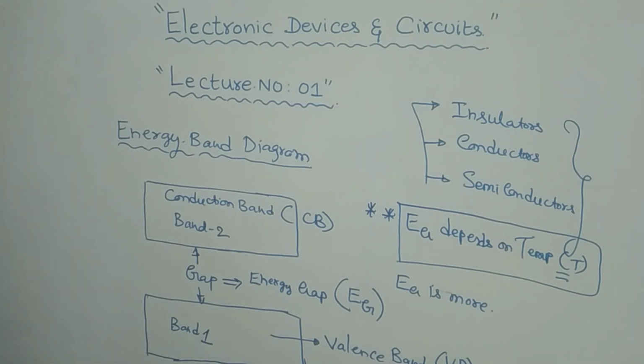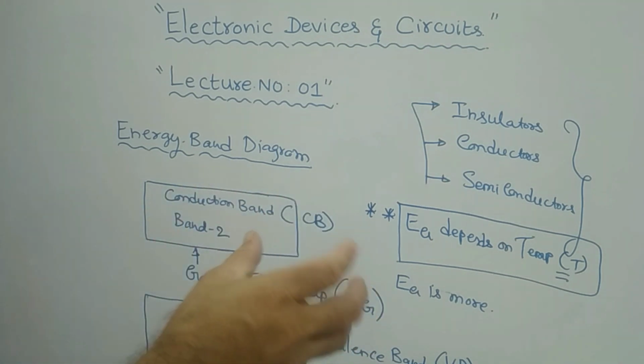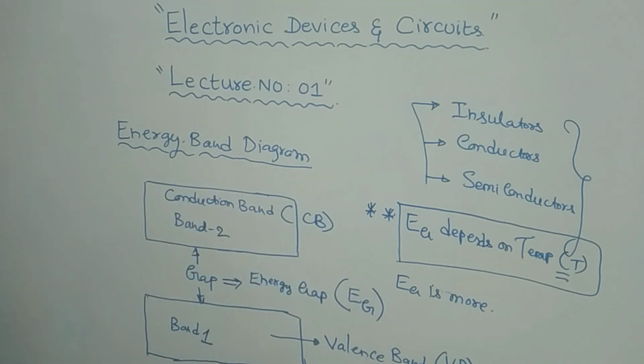As far as our subject is concerned, let us see what this valence band will do. Normally, if you consider any atom and write its electronic configuration, in the outermost orbit you will have certain free electrons, and those are called the valence electrons.